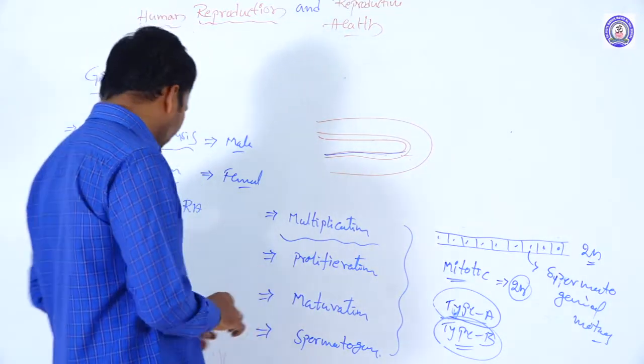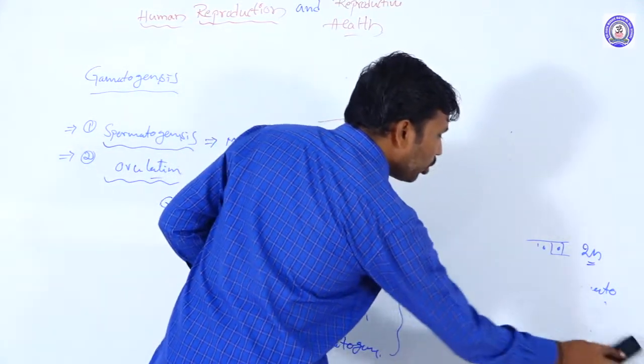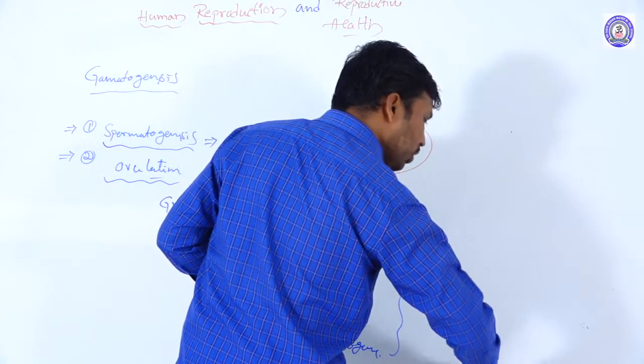In proliferation, the type B spermatogonial cells produced are already in the 2n condition.